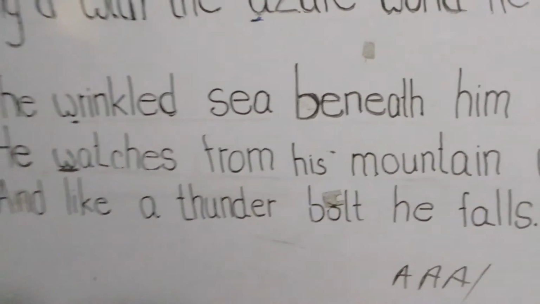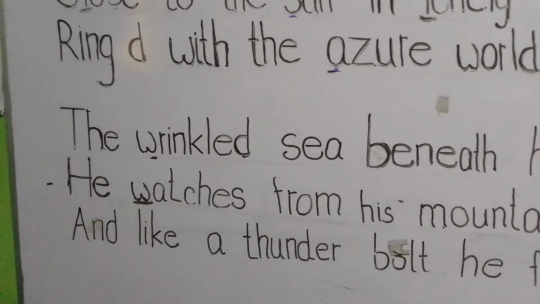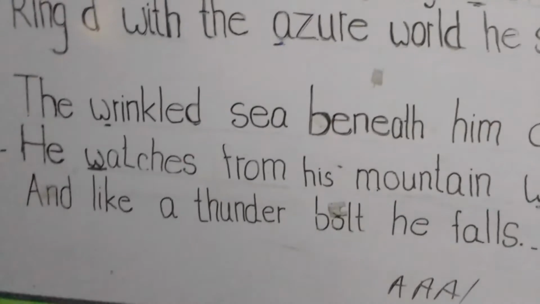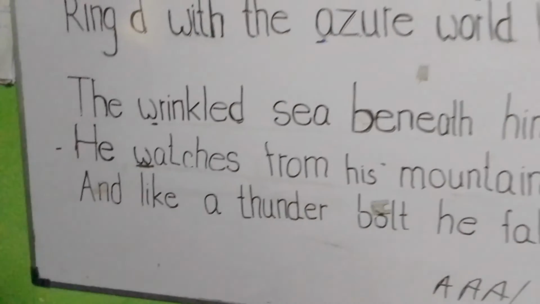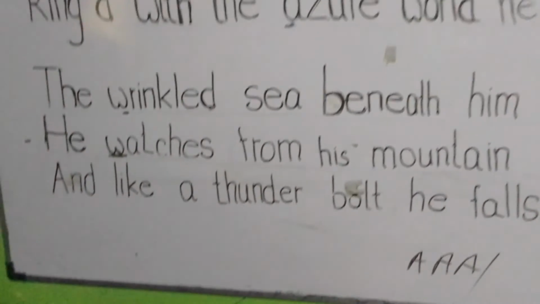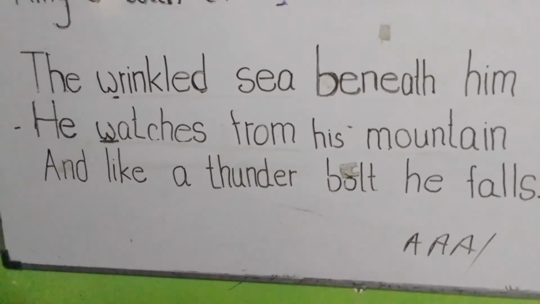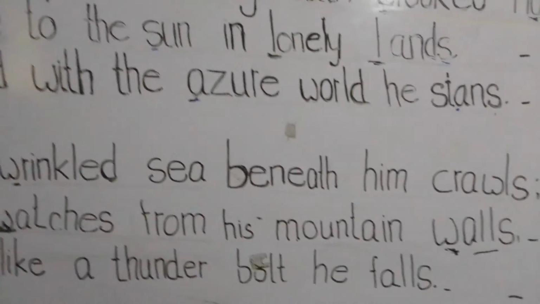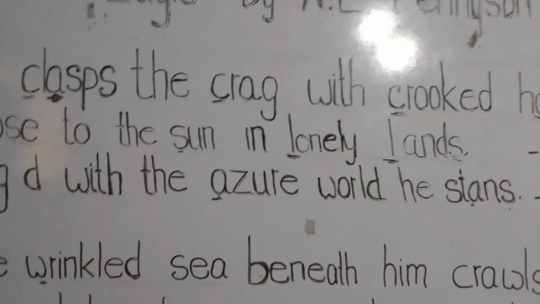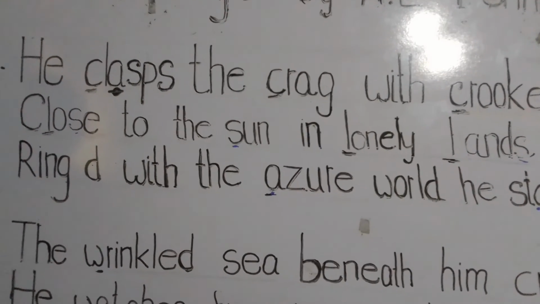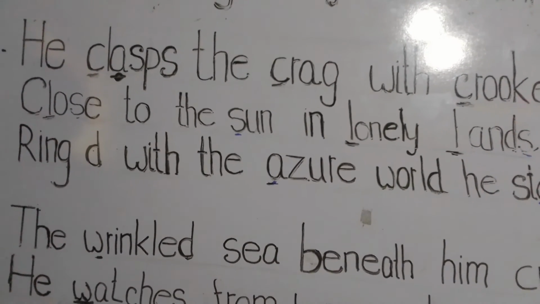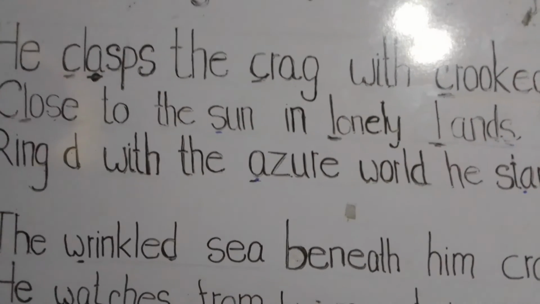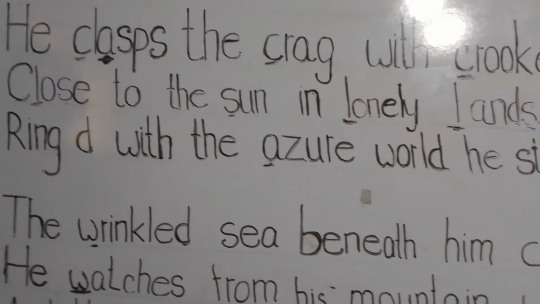It is believed that Tennyson wrote this poem to glorify the monarchy of Great Britain in the Victorian era. In the line, "close to the sun in lonely lands," the eagle is elevated high above, near the sun, but in lonely land.